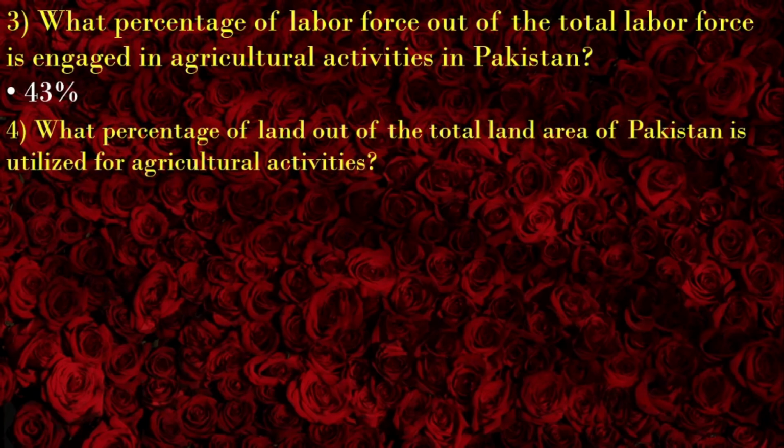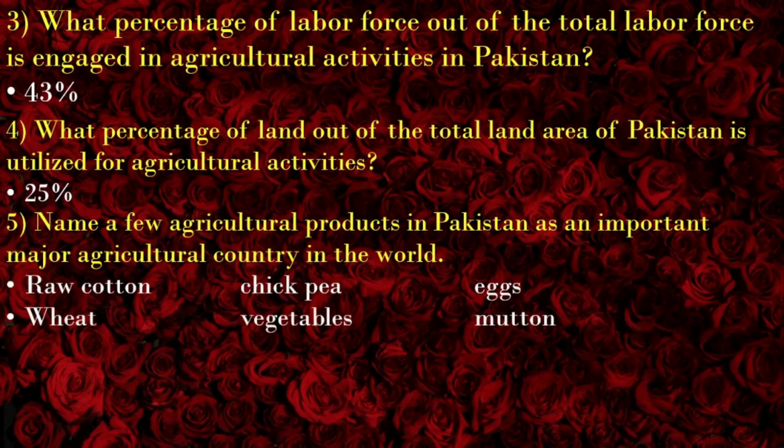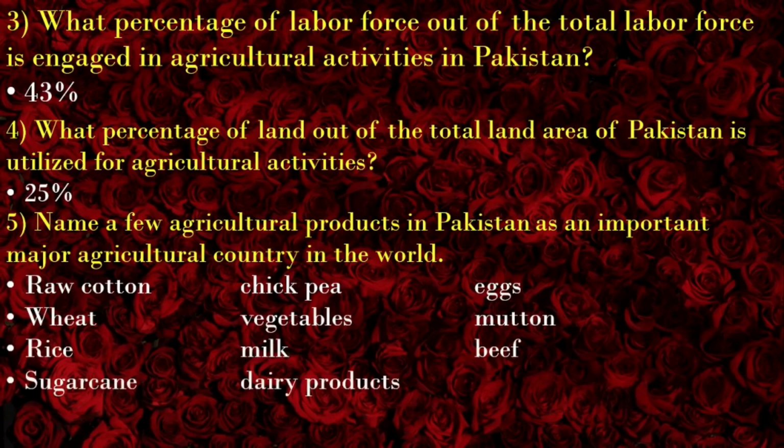43%. What percentage of land out of the total land area of Pakistan is utilized for agricultural activities? 25%. Name a few agricultural products in Pakistan as an important major agricultural country in the world. Raw cotton, chickpea, eggs, wheat, vegetables, mutton, rice, milk, beef, sugarcane, dairy products, and mangoes.